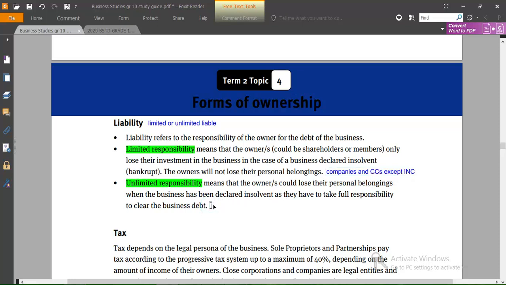Unlimited liability applies to the sole proprietor, sole trader, and partnerships. Those ones have unlimited liability.